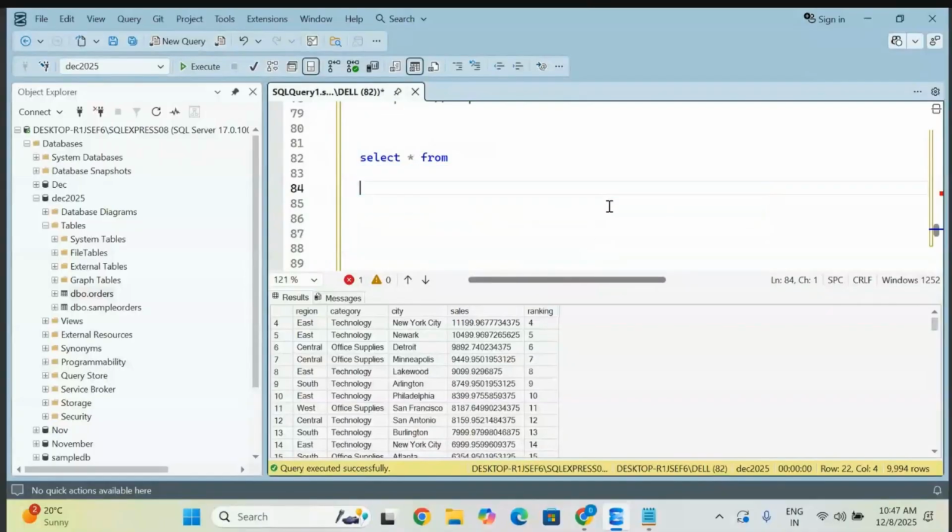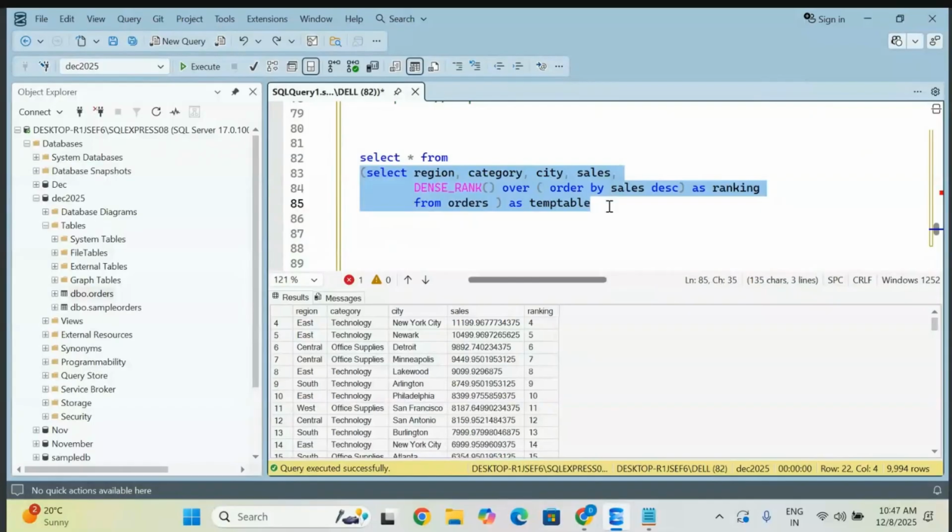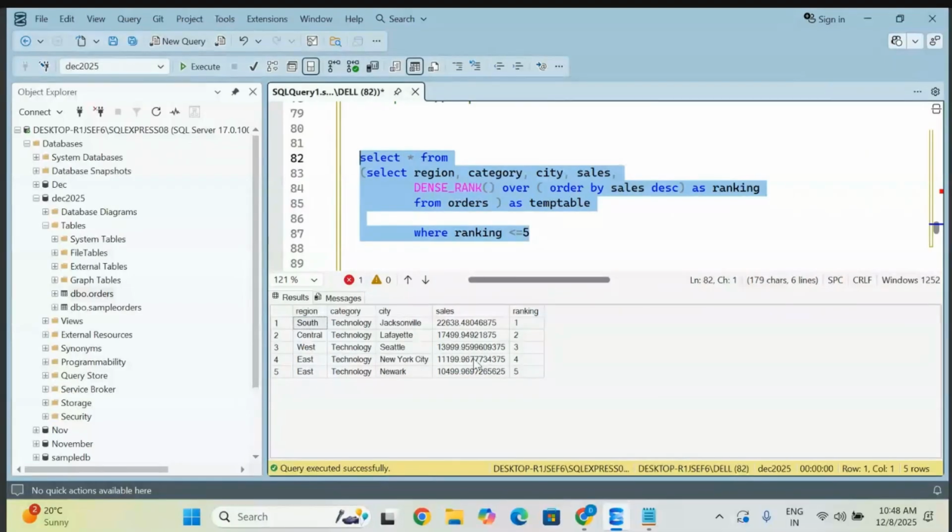Now what condition do you want to provide? Observe here. Where, whatever alias name you have taken inside the ranking function, just copy and paste it here. And you want the top 5, so you can give it like this. Go and check it out. So this is how you get the top 5.